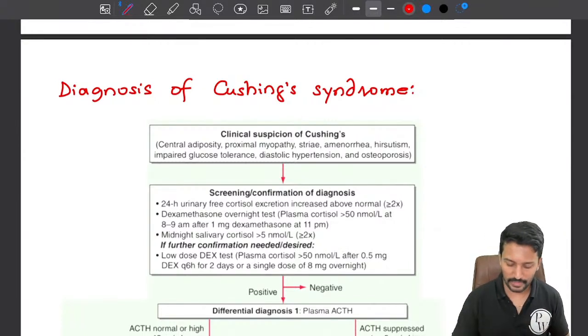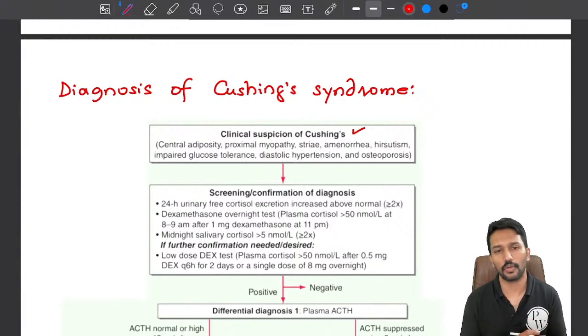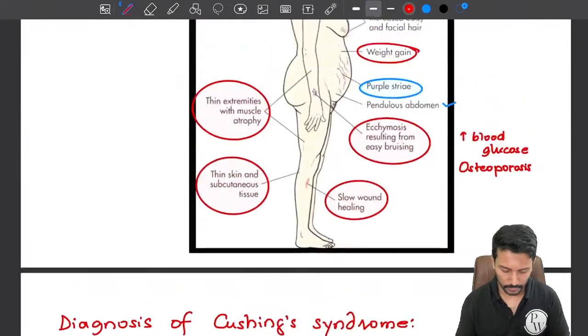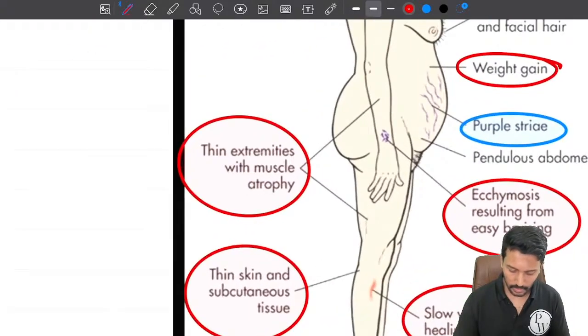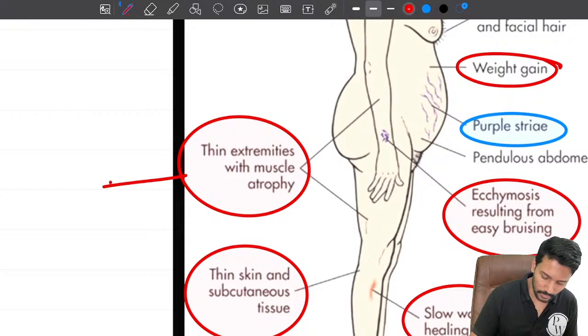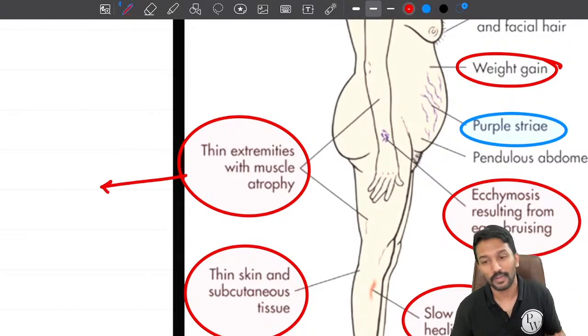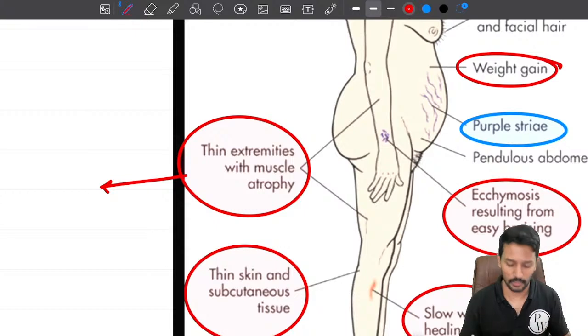If we have a clinical suspicion of Cushing's syndrome based on the features that we just discussed, I forgot to mention one point: there is thinness of the muscle, there is muscle loss. You might have studied in neurology that whenever muscles are affected, the patient generally presents with proximal muscle weakness.